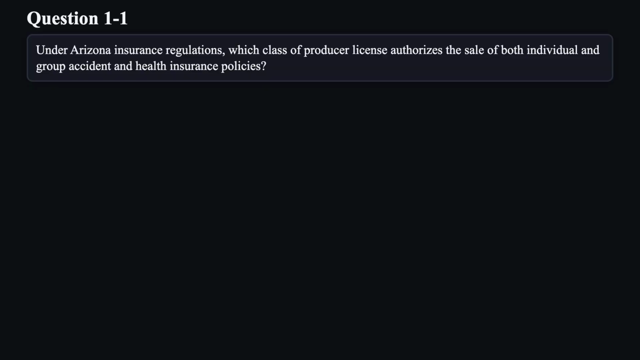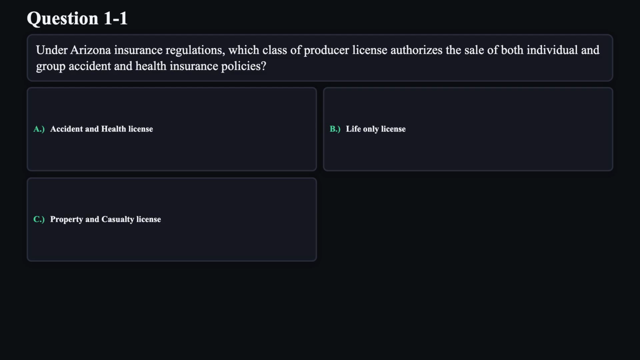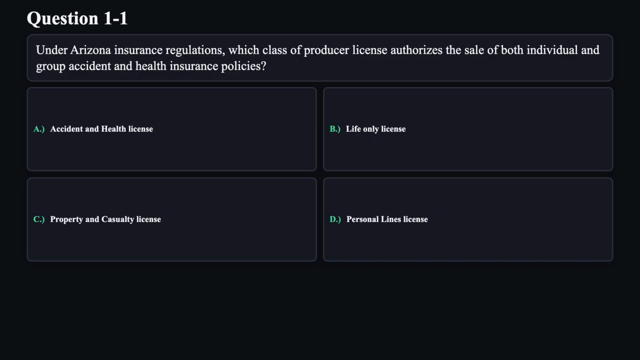I'll read each question and its choices. Let's get started. Question 1. Under Arizona Insurance Regulations, which class of producer license authorizes the sale of both individual and group accident and health insurance policies? A. Accident and Health License. B. Life-only license. C. Property and Casualty License. D. Personal Lines License. A countdown circle appears in the top right.